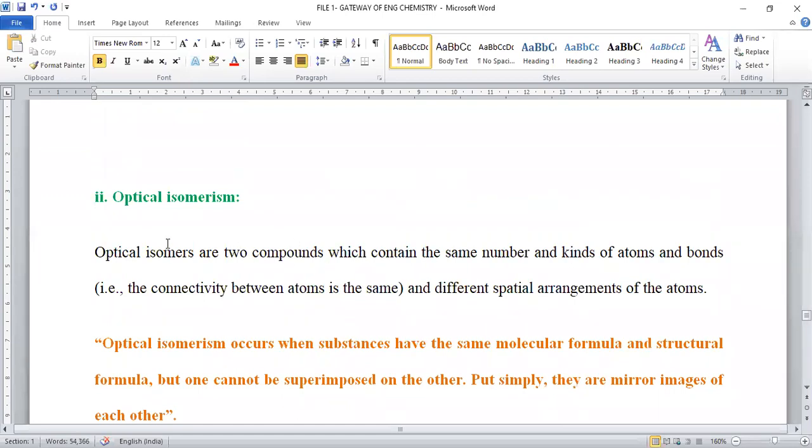Okay, optical isomerism is mainly arising due to change in their optical rotation value. So molecular formula remains same, structural formula remains same, but the only difference is their optical rotation will be different. One of the compounds may have clockwise rotation, another molecule may have anti-clockwise rotation of a plane polarized light. So based on that nature only we can distinguish optical isomers.